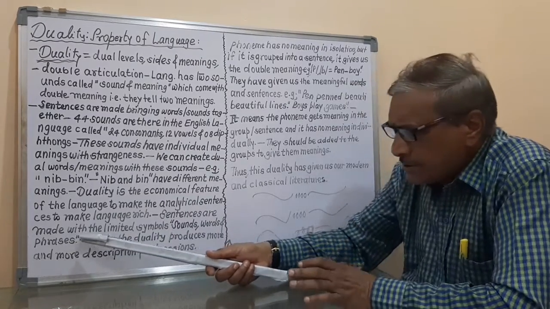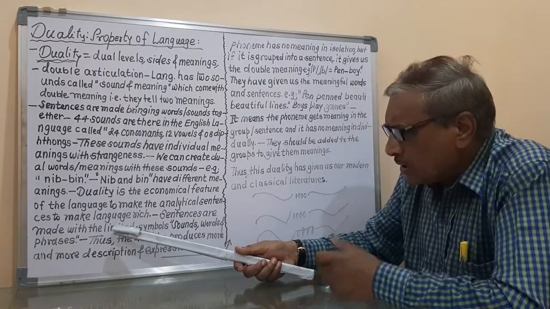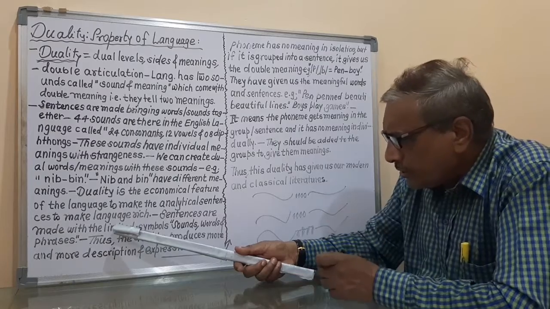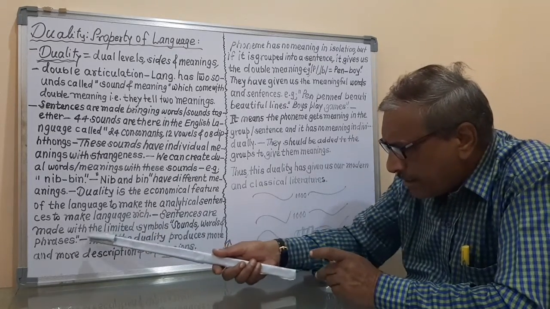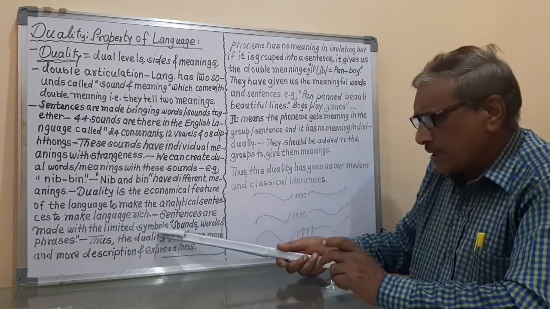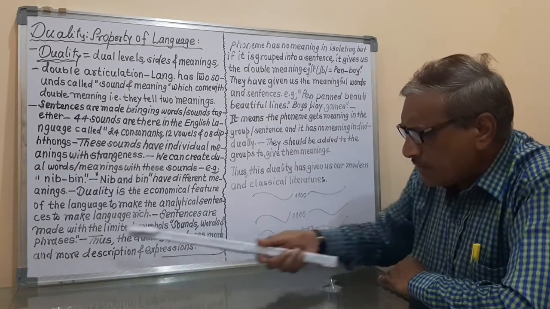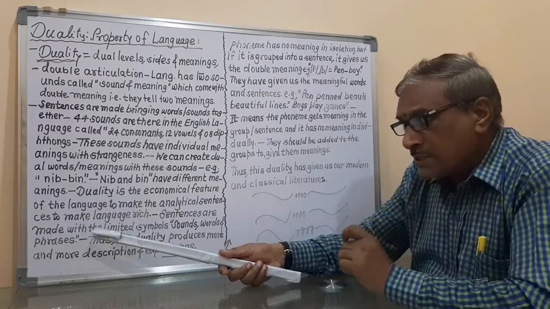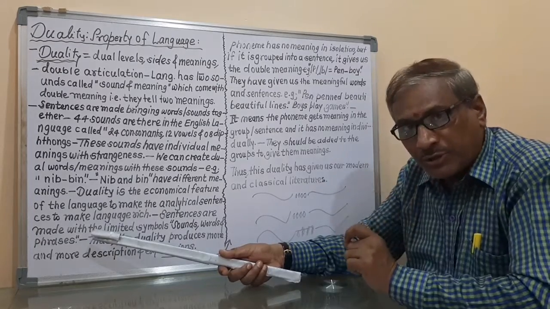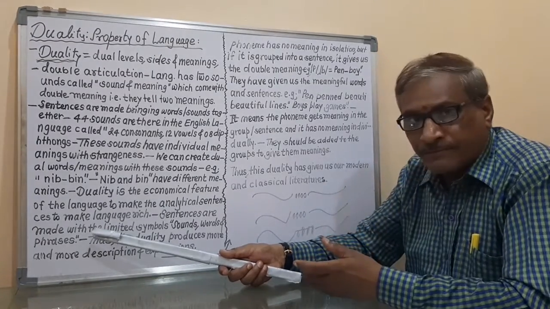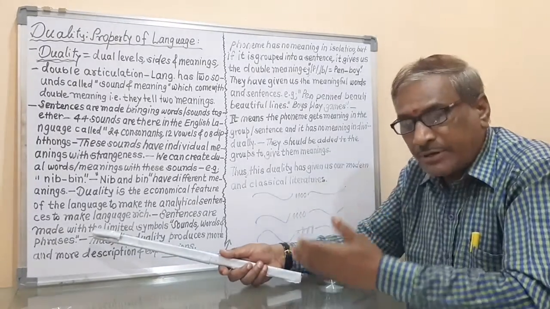It means that just we saw that the sentences are made with the limited symbols, and the limited symbols are sounds, words and phrases.